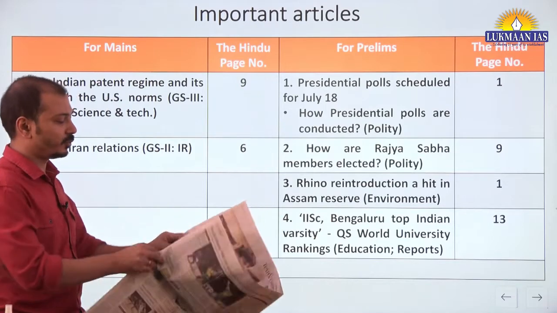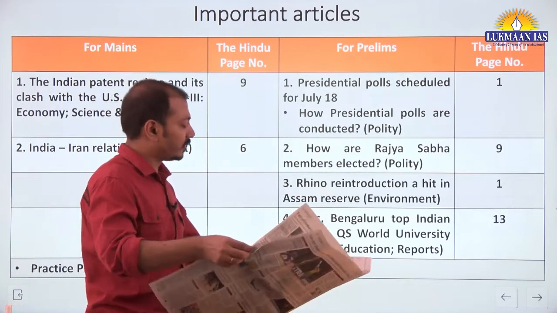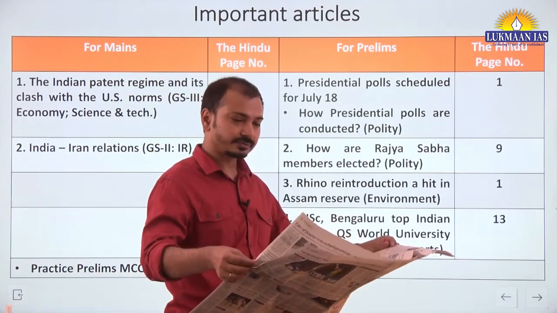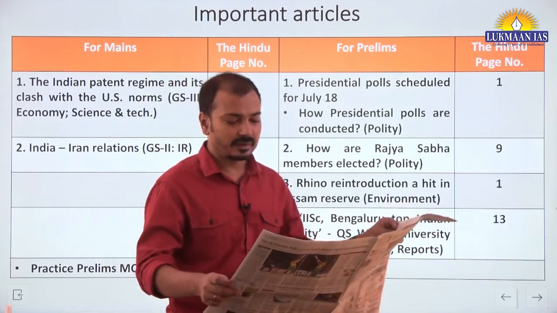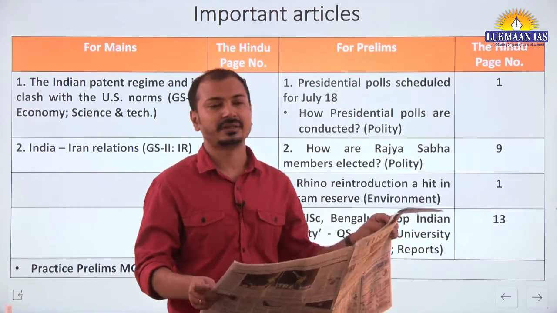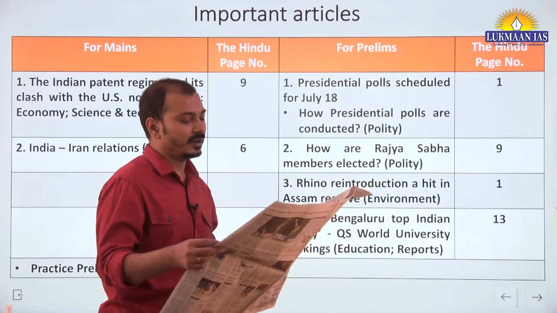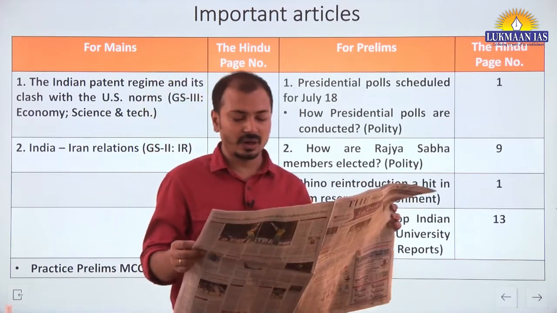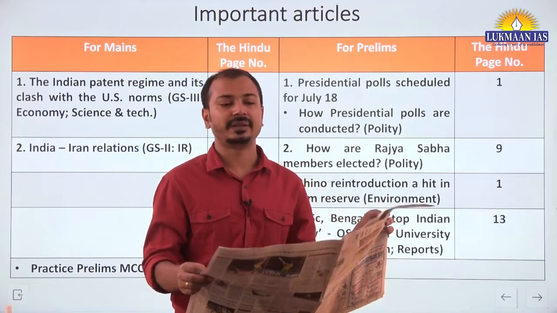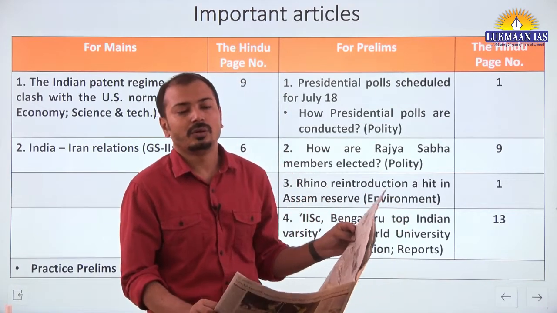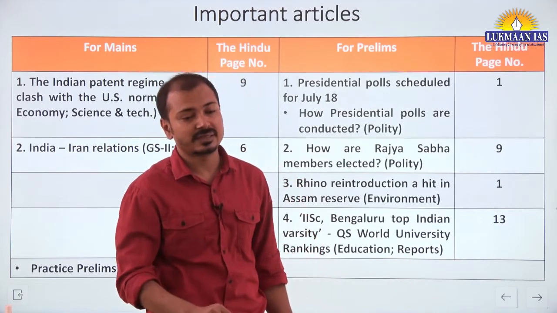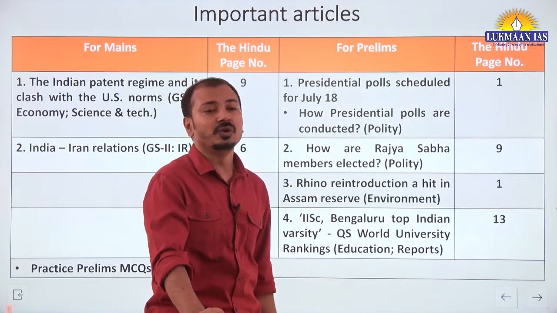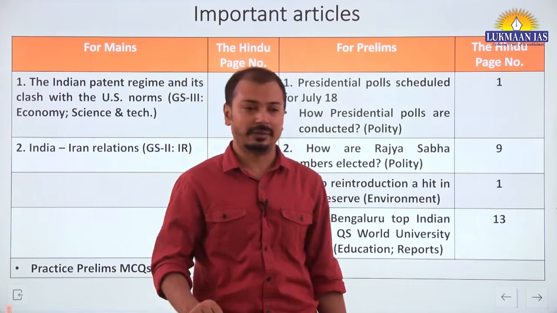Now come to page number 13 directly. On page number 13 you can see IISc Bangalore, top Indian varsity or university, we can say. This is the QS World University Ranking 2023. You should know that this is one of the most important, or we can say accepted, university rankings at the world level.